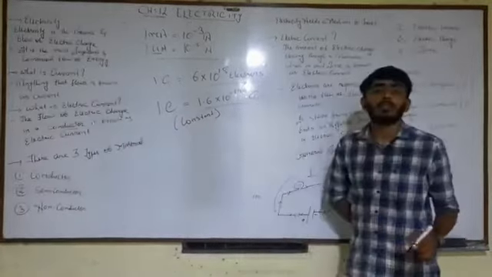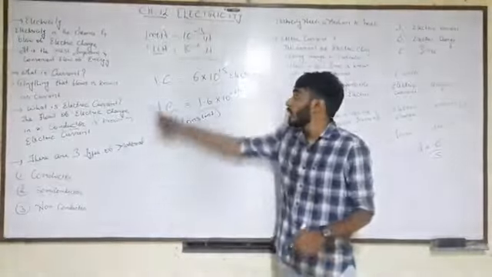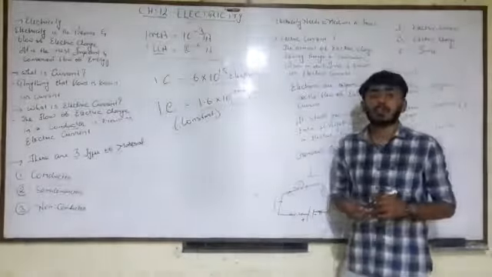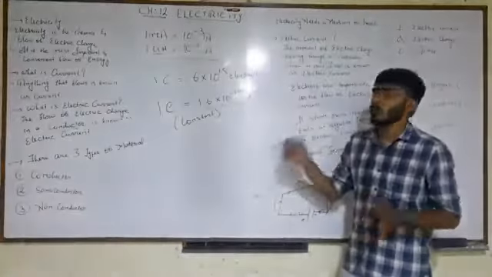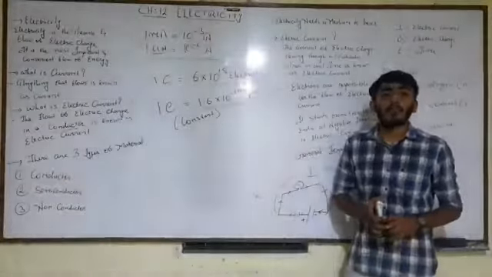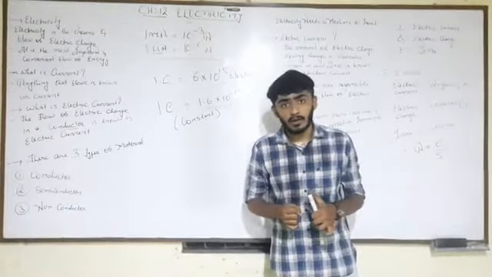The normal value of 1 electron is always said to be 1.6 into 10 raised to minus 19 Coulomb, and 1 Coulomb of electric charge always contains 6 into 10 raised to 18 electrons. Fine. So this is the detailed form of electric current.